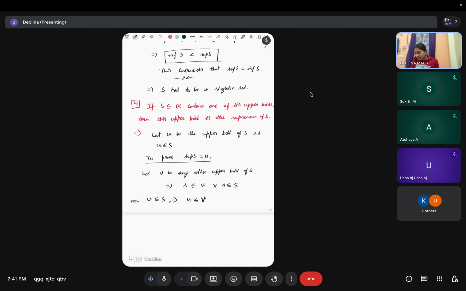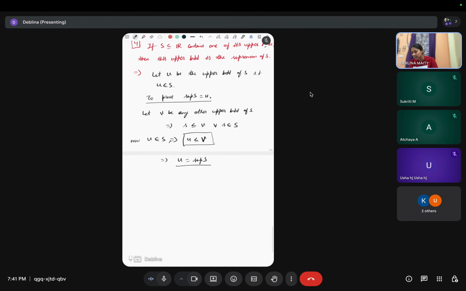right? So this means what? U less equals to V means U is less than any other upper bound of S. So U is the lowest upper bound, right? So this implies U is the supremum of S. Because U is the lowest upper bound, any upper bound is greater than this U, right? So U is the supremum of this S. This is a one line proof. Okay. So if there is any doubt, you can ask.